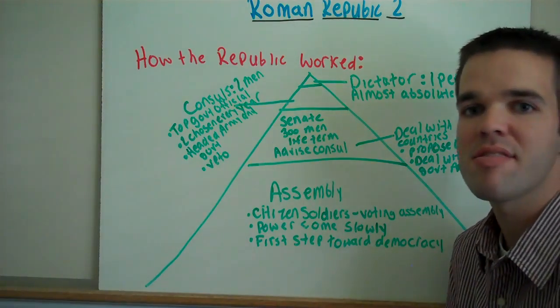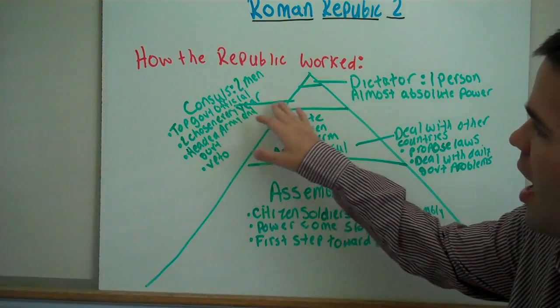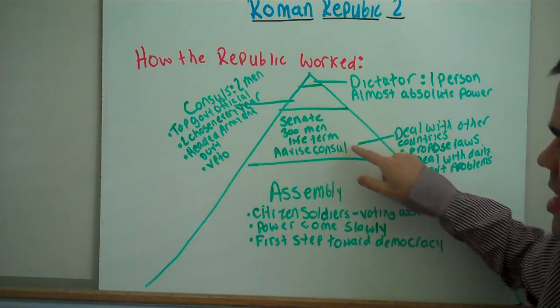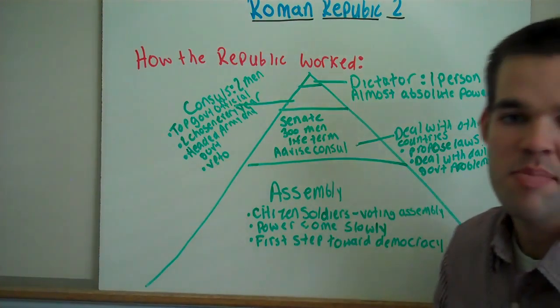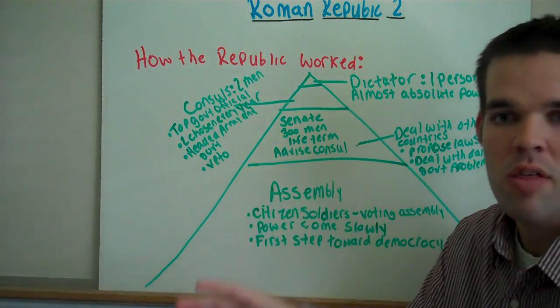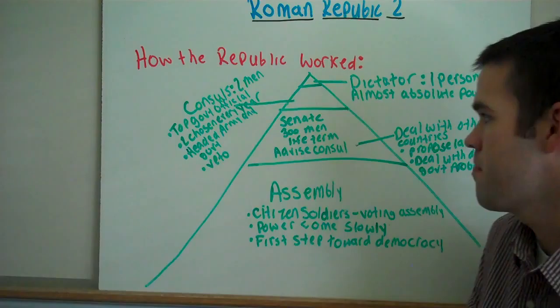What veto power basically stood for, and stands for still to this day, is if this consul group does not like what the Senate or the Assembly comes up with, then they can veto it. Either make it null and void, make it no more, or make them have to rewrite it completely.